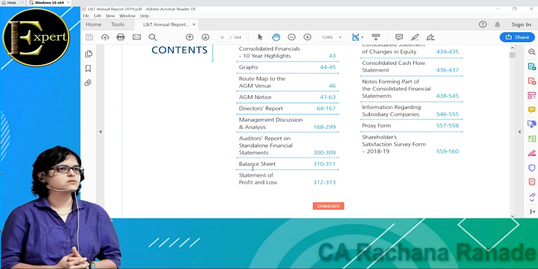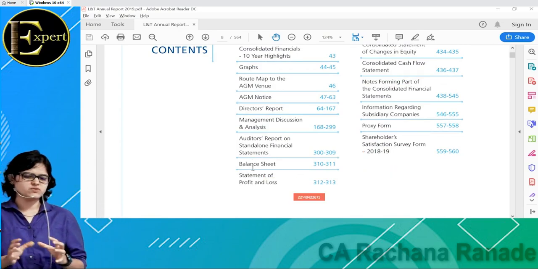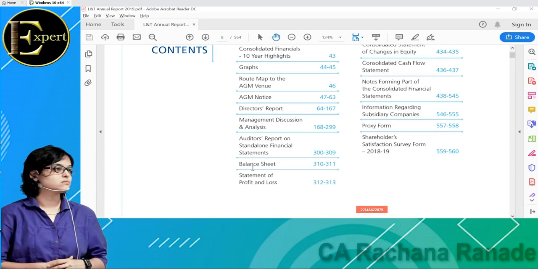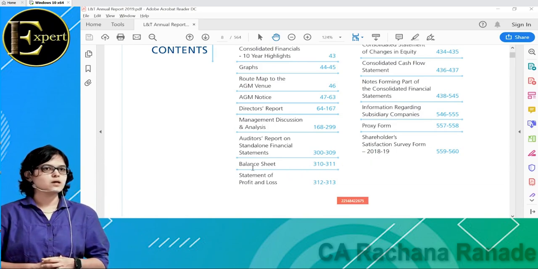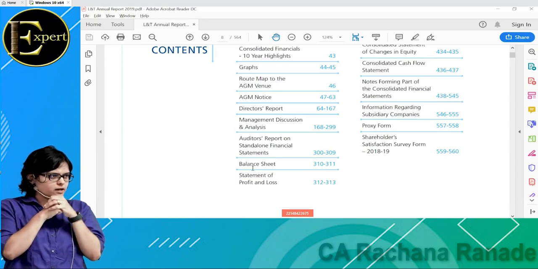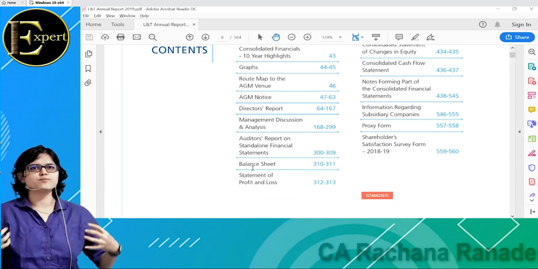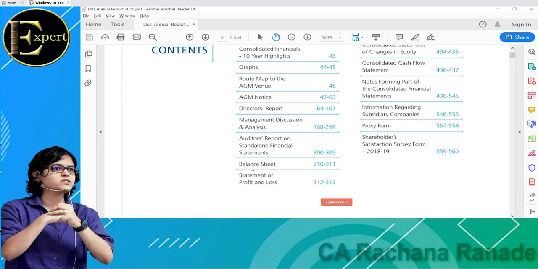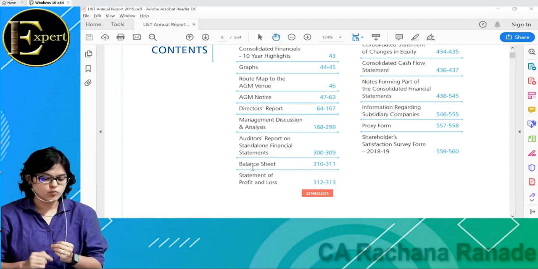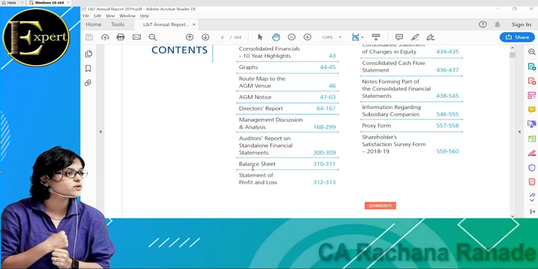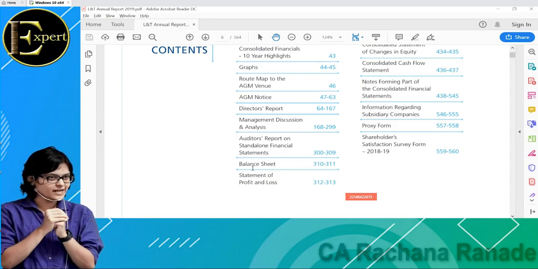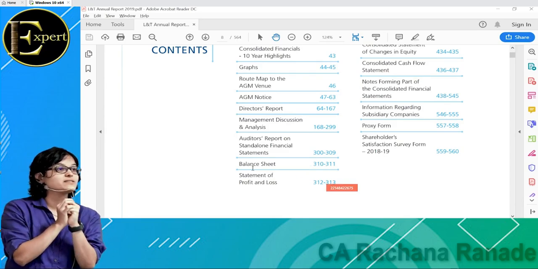L&T's head office balance sheet plus all its branches' balance sheets put together is the standalone balance sheet of L&T. And what would be the consolidated balance sheet of L&T? L&T's own standalone balance sheet plus L&T's subsidiaries' balance sheets. But the story does not end here. It's not only subsidiaries. It is also associates.